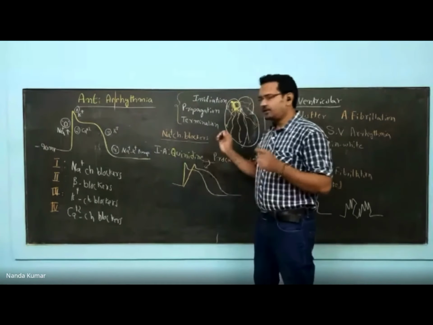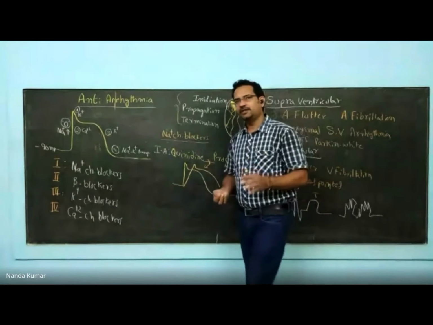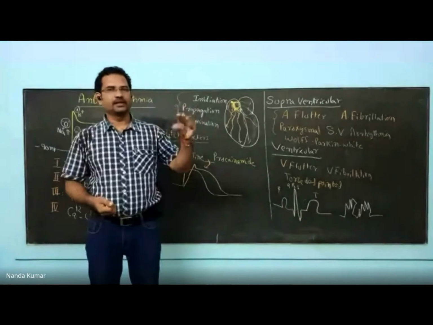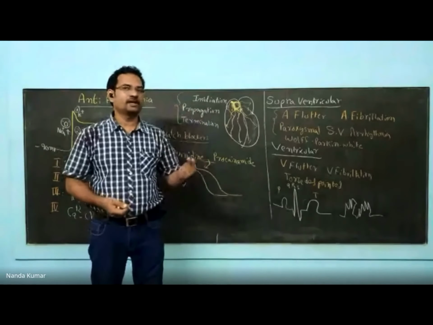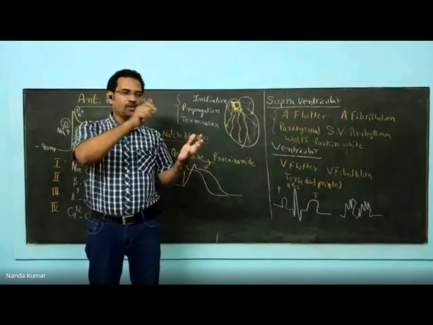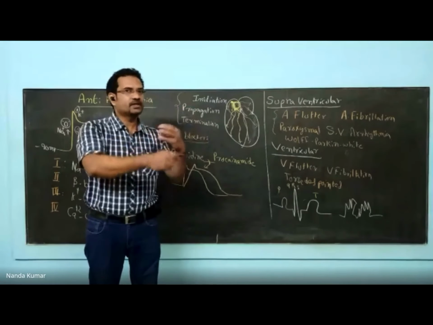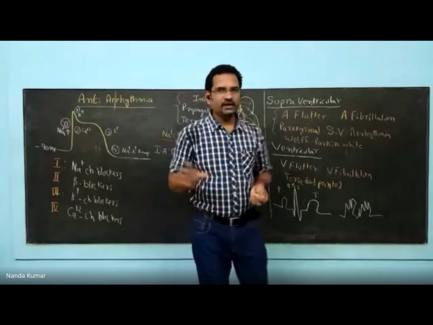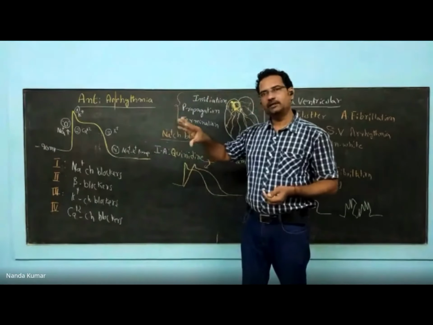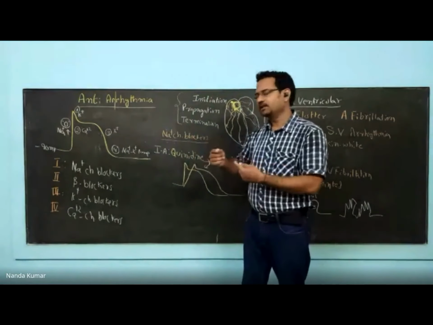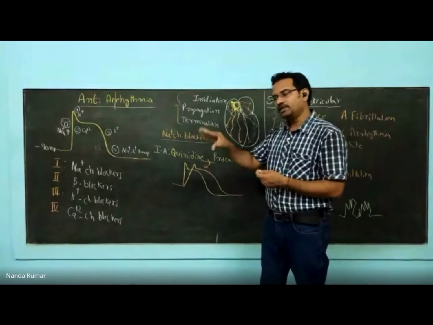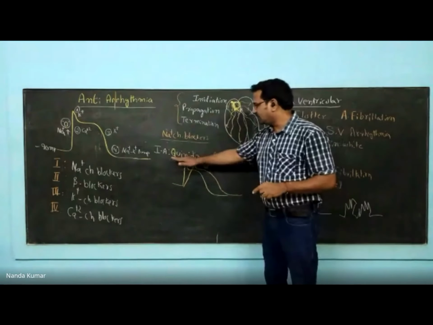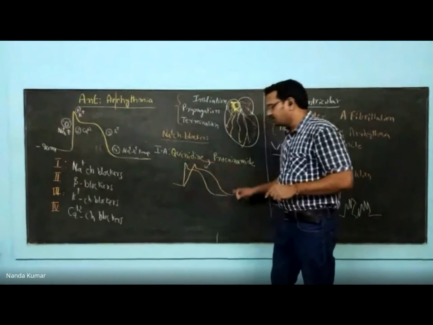One more thing is there with sodium channel blockers. These drugs are known as use dependent blockers. That means if the sodium channel is continuously opening and closing, that is an increase in use of the sodium channel. These drugs will selectively go and bind with the channel which is continuously under use. This is called use dependency. I'll repeat this again. When sodium channels are continuously closing and opening, that means your body is using sodium channels. These drugs are use dependent, meaning the more a channel is getting used, the more the drugs will go and bind with that channel. The first class, quinidine, procainamide, understand this one, you will understand everything.